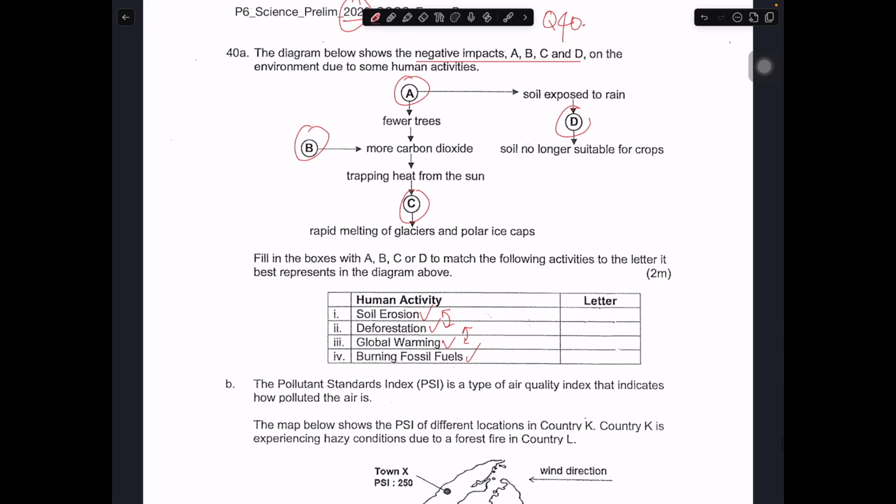Okay, and global warming is kind of also linked to burning of fossil fuel. So when you burn more fossil fuel, there will be more greenhouse gases, so they will trap more heat. Then again, temperature increases faster, then you will melt more polar ice cap and glacier.